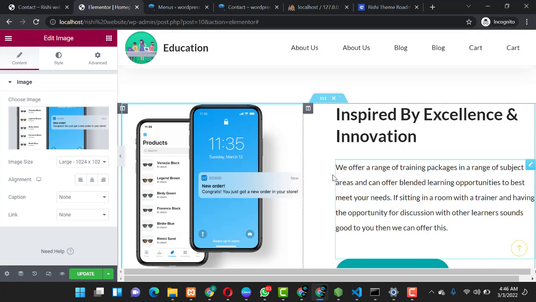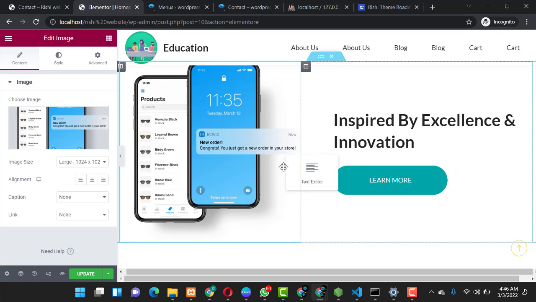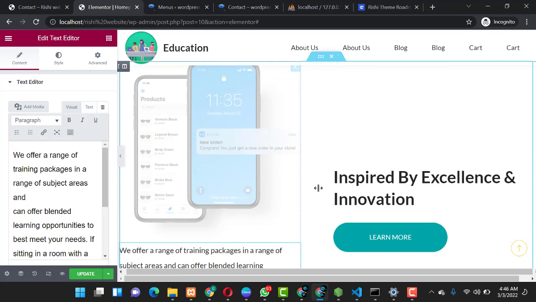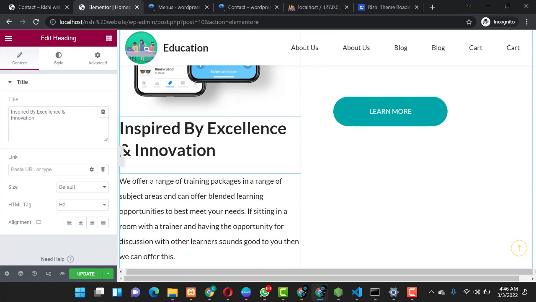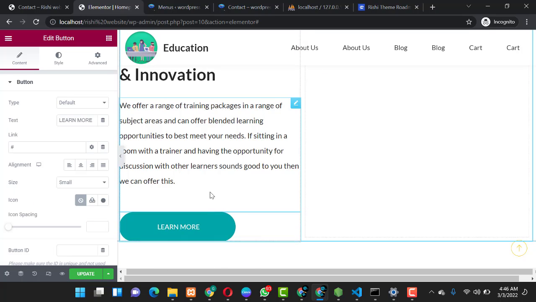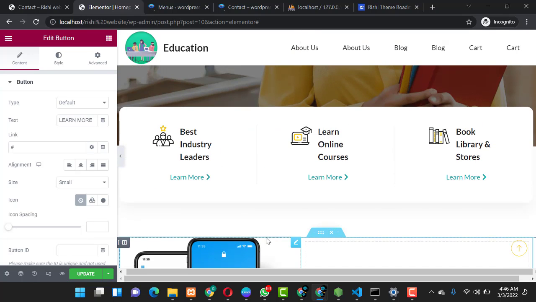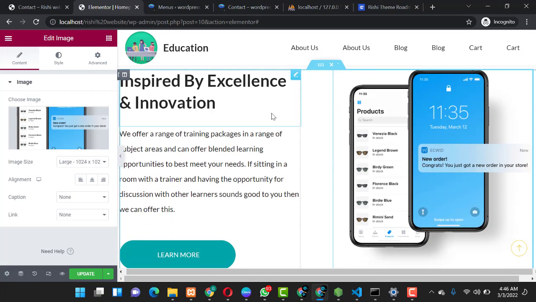So you have the image over here and you have the text here. Maybe you want this text to be this way and the image instead this way. It's still all left over to you. So you can just drag over the image and you add it here, sorry, the text. You can drag over this one, you add it here, and you drag the button also. It's just drag and drop, you fit it here, and you come over to the image, you also drag the image and you fit it here. So you have everything displayed.